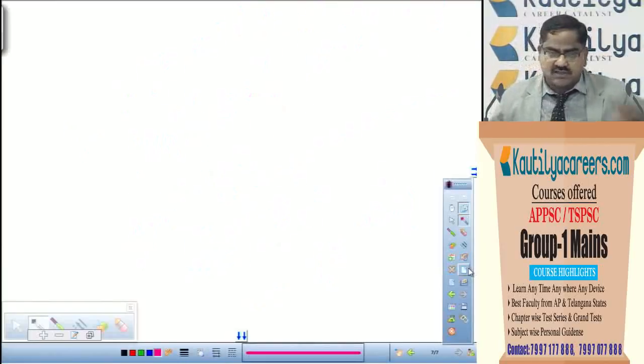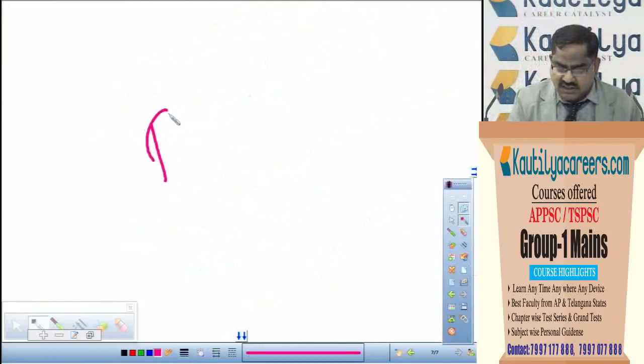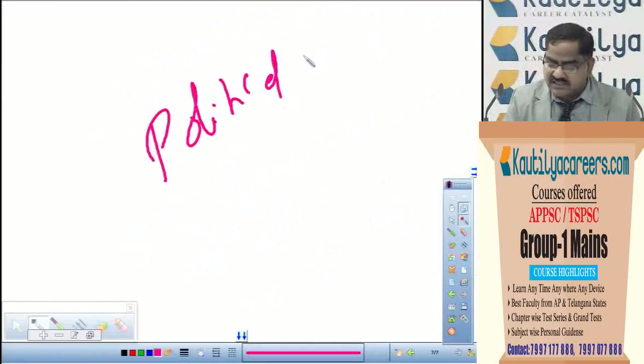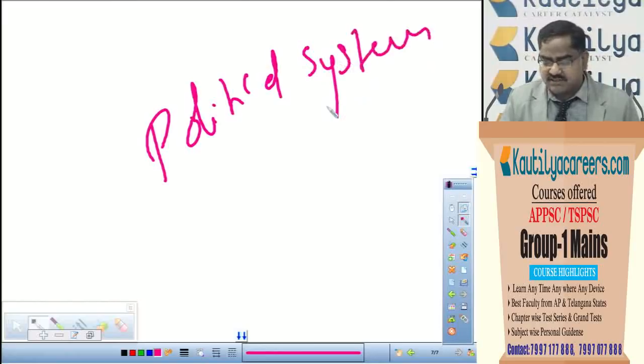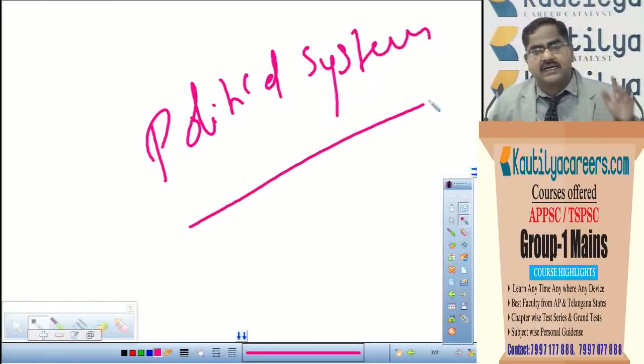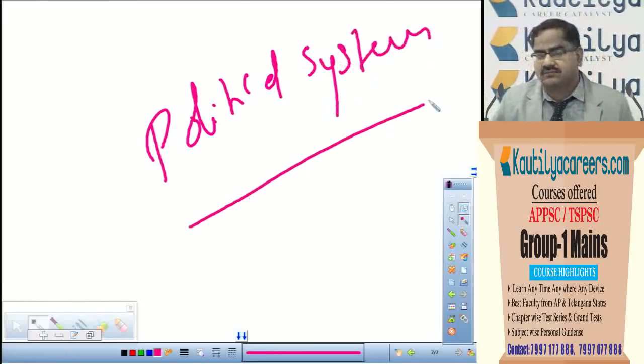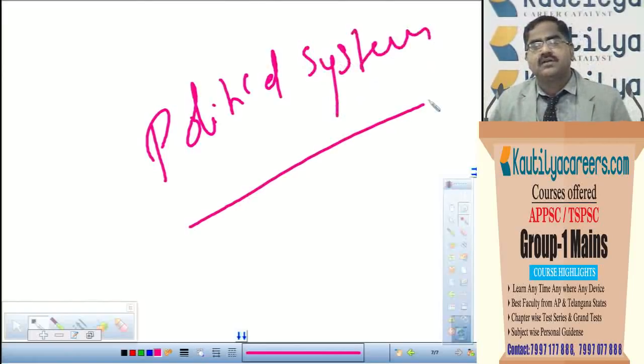So let me start with the first topic under the age of Shathavahanas, political system. What is the political system of Shathavahanas? Political history is different from political system. This is a very important point to bear in your mind. Political system is a different topic. Political history is a different topic.